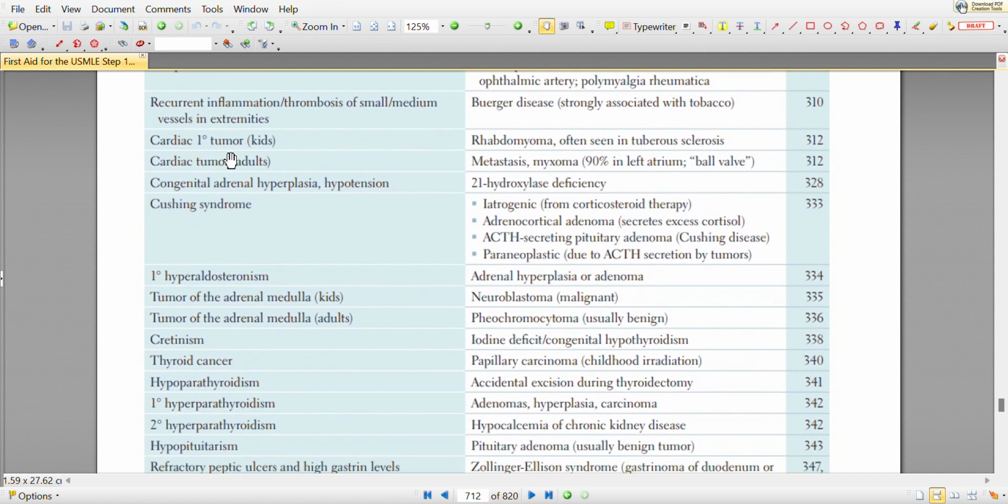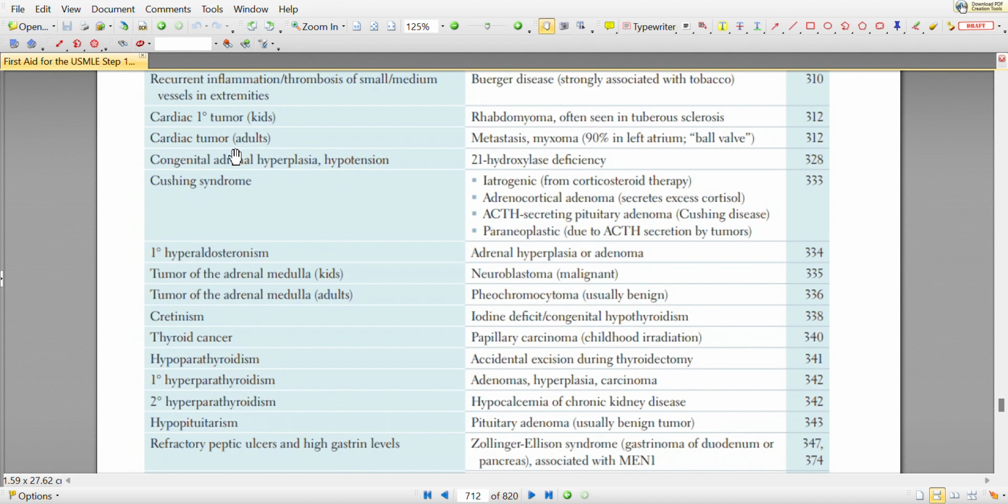Cardiac primary tumor for kids is commonly associated with rhabdomyoma, often seen in tuberous sclerosis. Cardiac tumor in adults is associated with metastasis or myxoma, 90% in the left atrium, that is the ball valve. Congenital adrenal hyperplasia with hypotension is commonly associated with